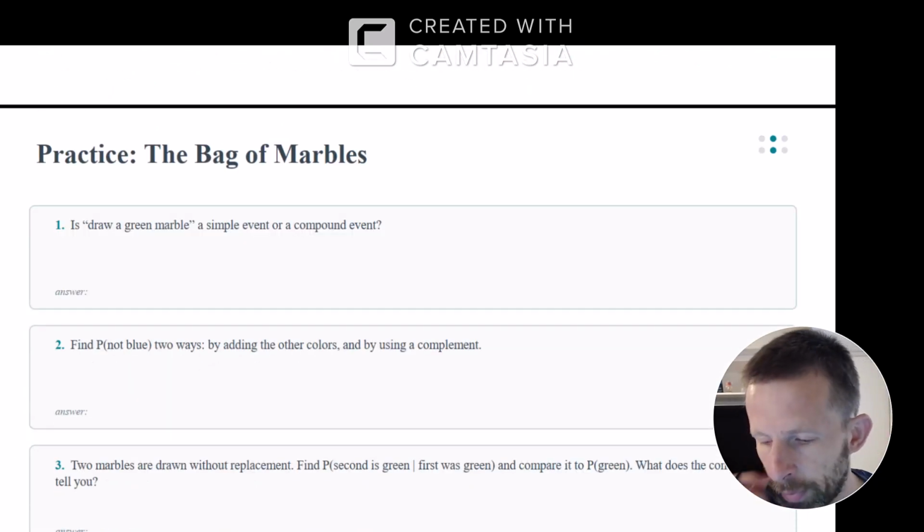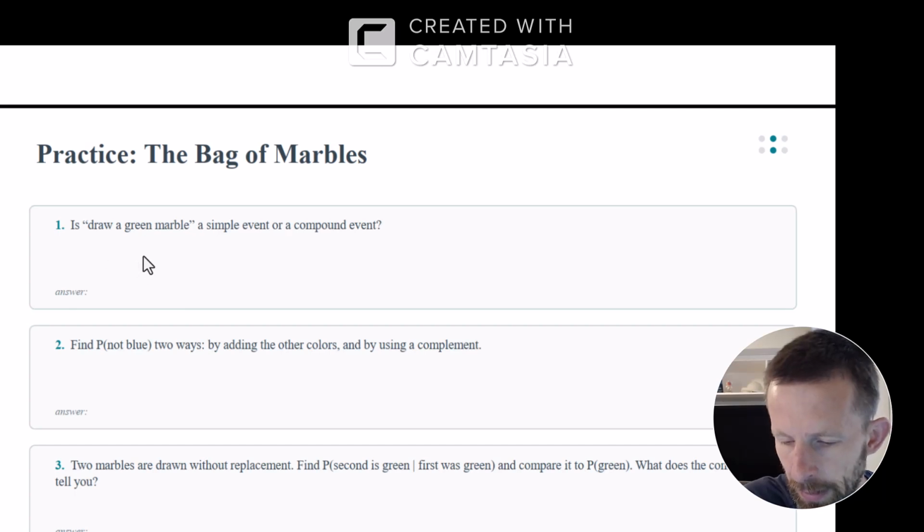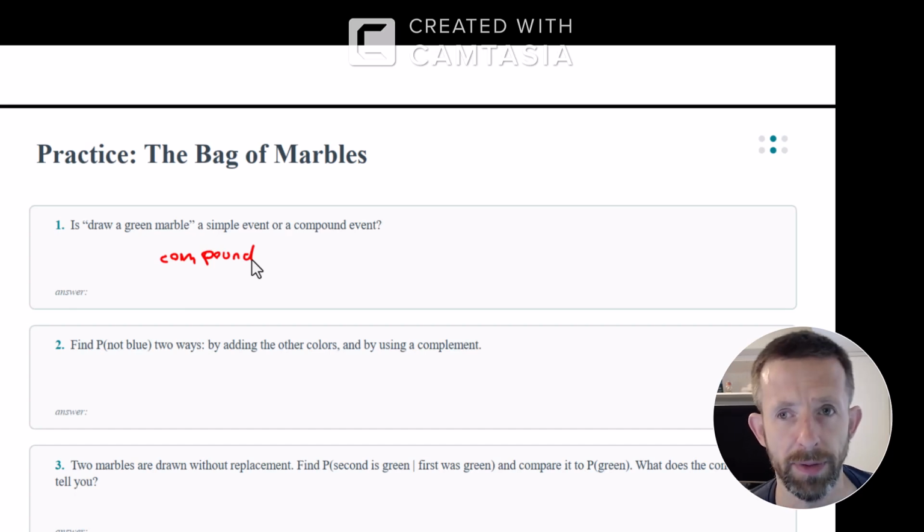Is drawing a green marble a simple or compound event? This would be compound because there are 2 green marbles in the bag.